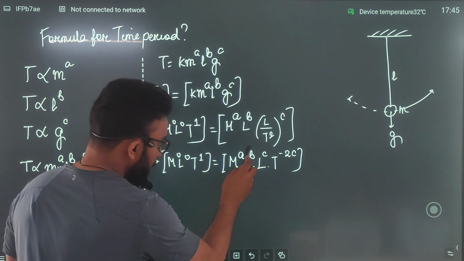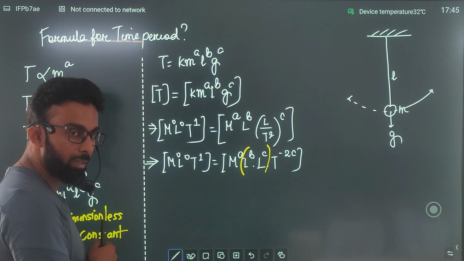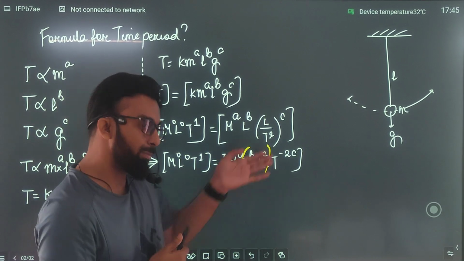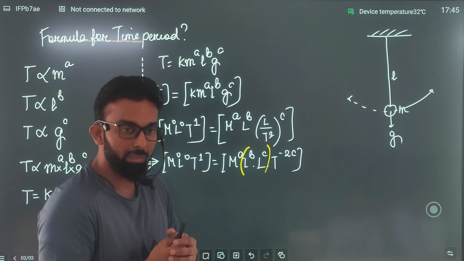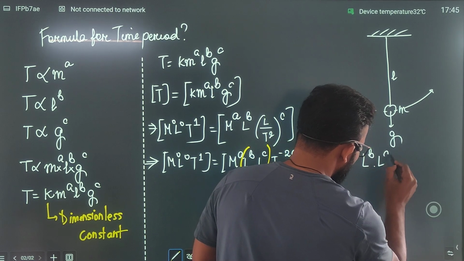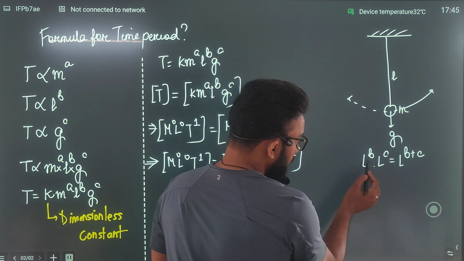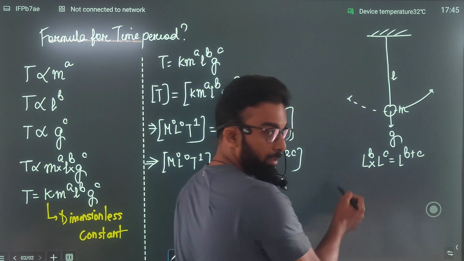Now I want you people to focus on these two terms. Do you remember the rules of indices? So can I say l to the power b into l to the power c is equal to l to the power b plus c, right? What I'm trying to say is that l to the power b into l to the power c is equal to what? L to the power b plus c. Only if the relation between these two terms is of the product type, we can add the powers.